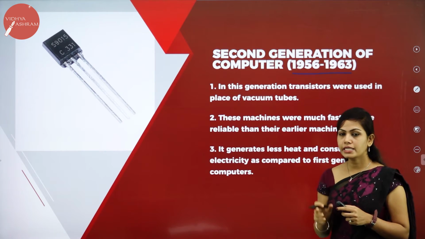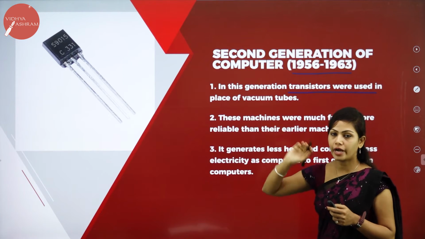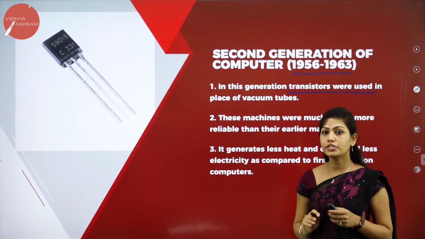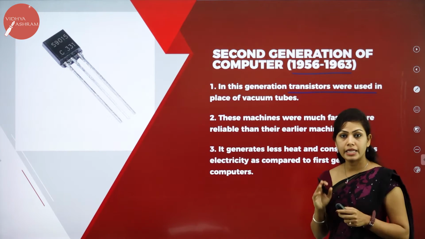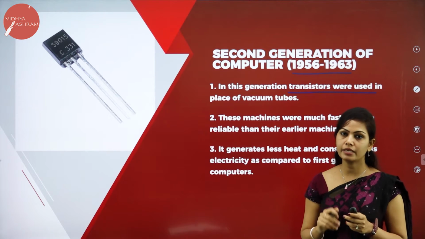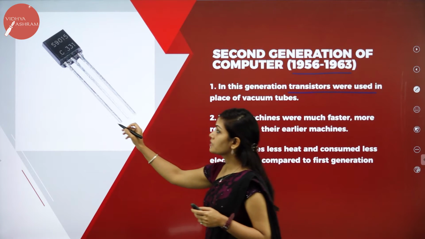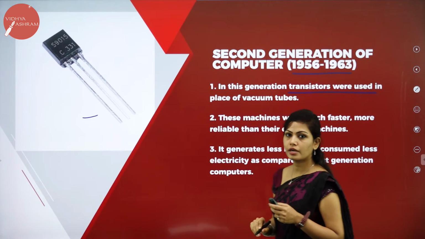So in second generation, transistors were used in place of vacuum tubes. In first generation, they used vacuum tubes as a magnetic material. In second generation, they used transistors as a magnetic material. So this is the transistor which they have used in second generation computers.